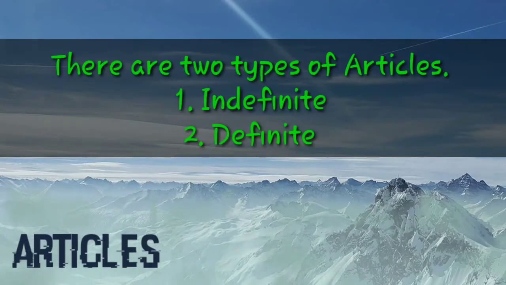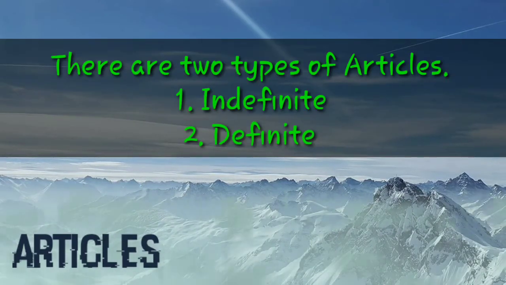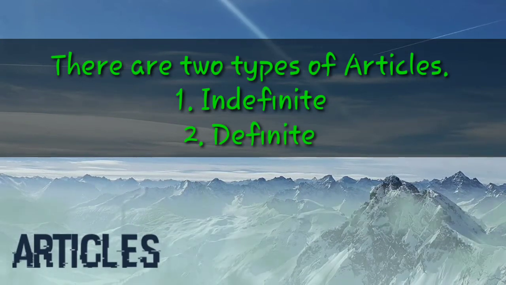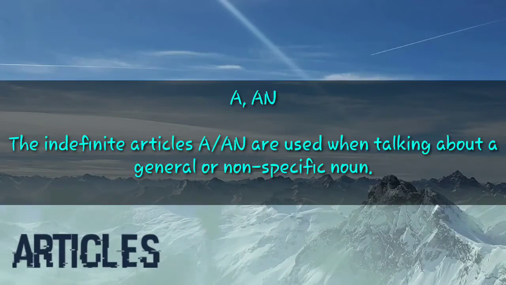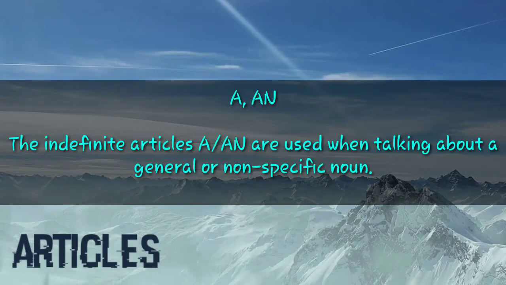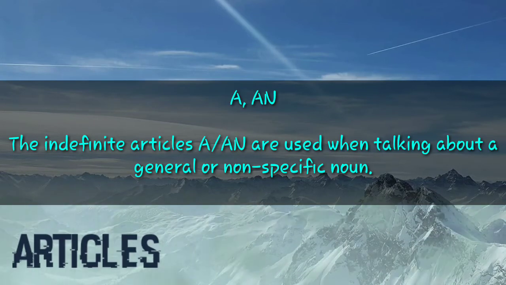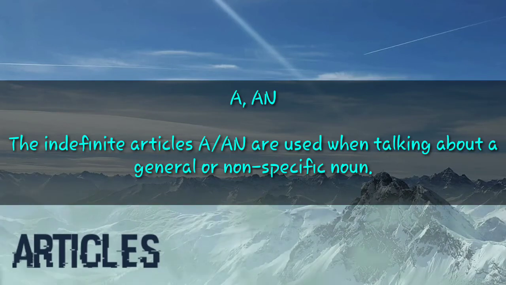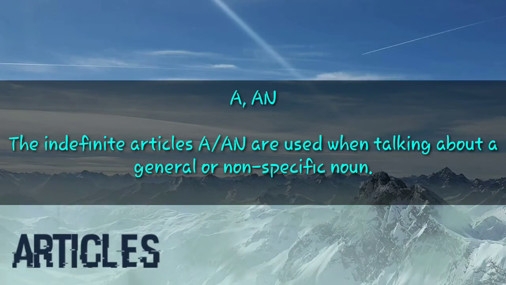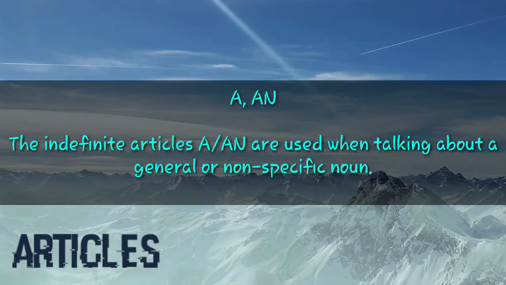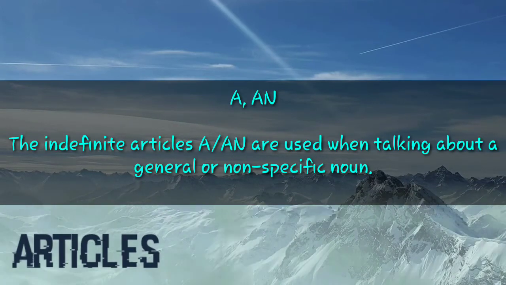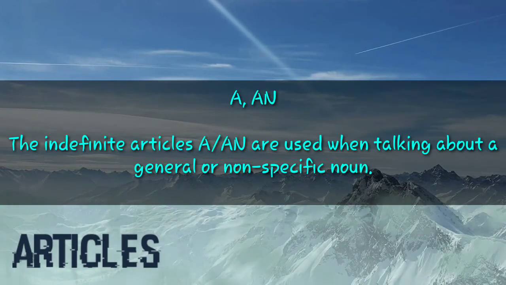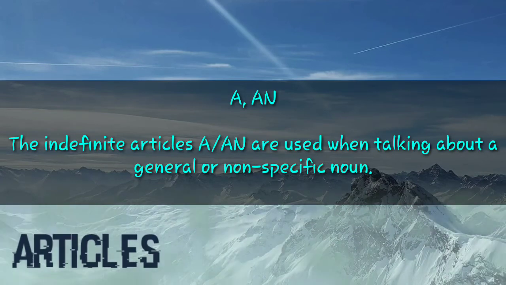There are two types of articles. Number one is indefinite and second is definite article. So let us see what is indefinite article. Articles A and AN are indefinite articles, and the definition says the indefinite articles A and AN are used when talking about a general or non-specific noun. It means when the noun is not specific, we use article A or AN.